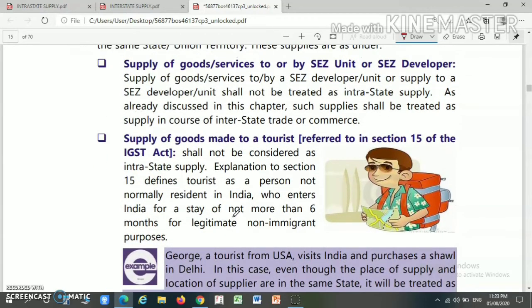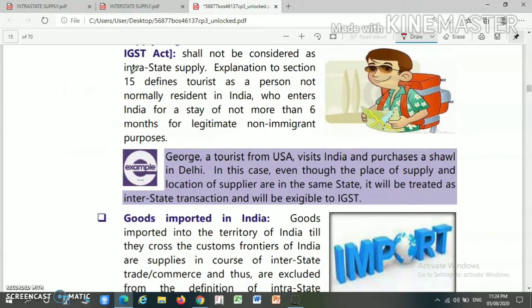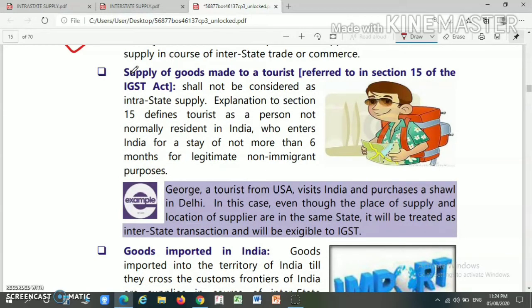For example, we have already learned in section 7 that the supply of goods or services to a SEZ developer or SEZ unit, or a supply of goods or services by a SEZ developer or SEZ unit, will be considered as an interstate supply even though it is in the same state or union territory. So supply to or by a SEZ unit or SEZ developer will not be considered as an intrastate supply. Next is the supply of goods made to a tourist as per section 15 of the IGST Act, which shall not be considered as an intrastate supply.